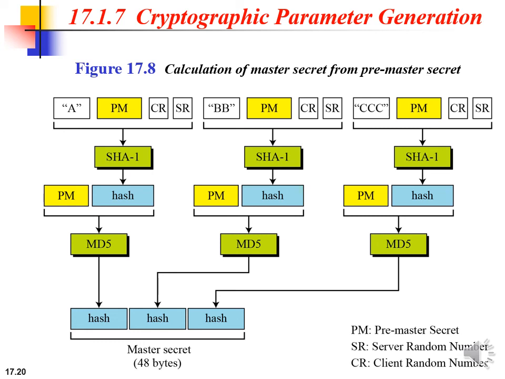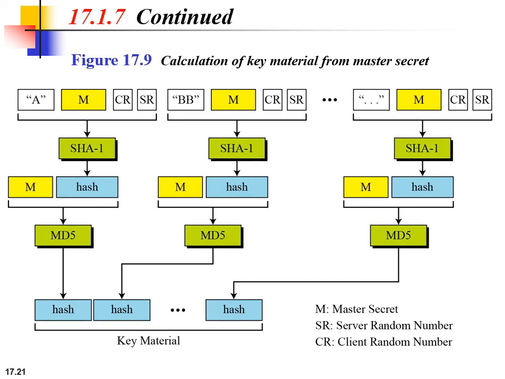After we get the master secret, it is used to create the variable-length key material by applying the same set of hash functions and prepending different constants. This is repeated until key material of adequate size is created. The length of the key material block depends on the cipher suite that we have selected.